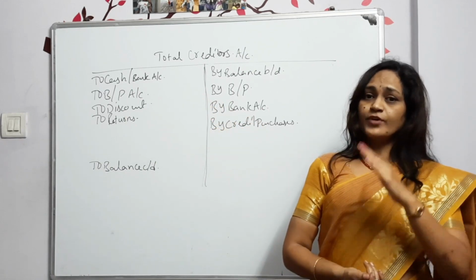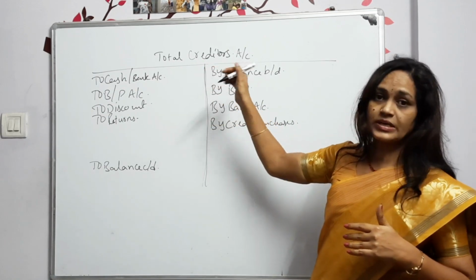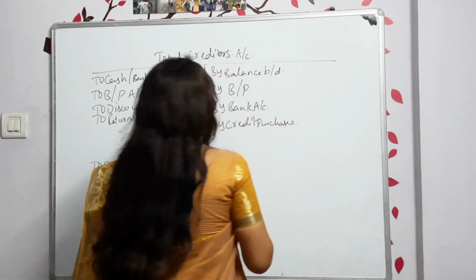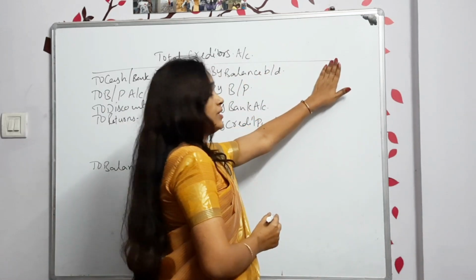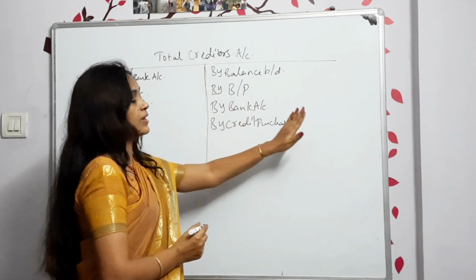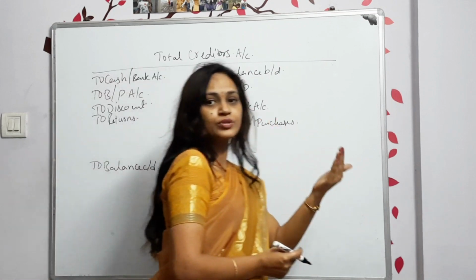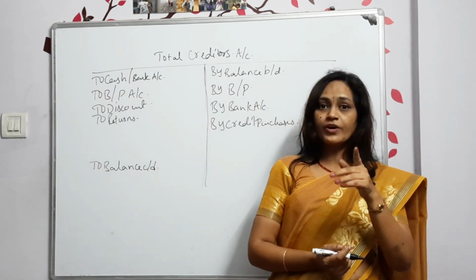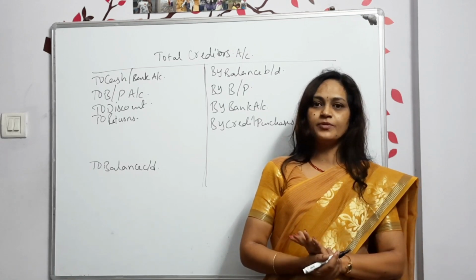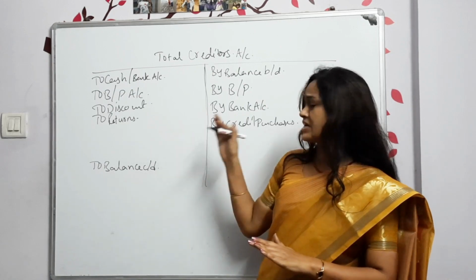The same procedure you have done in the total debtors account, the same procedure only you are going to use. Sometimes they may miss the opening balance, sometimes the closing balance can be missed, sometimes credit purchases can be missed, sometimes the cash you have paid to the creditors can be missed. So how to find out? Already I have shown in the debtors account, the same format only we will be following. Just remember the format. Not many transactions were there.